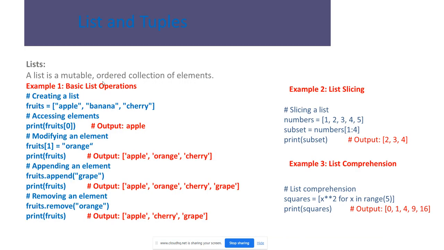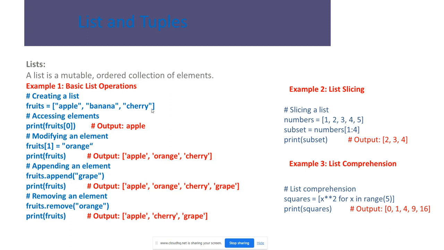A list is a mutable ordered collection of elements. We can create a list using square brackets: fruits equals apple, banana, cherry. We can access position zero, which is apple. Modifying is also possible: fruits of 1 equals orange. Earlier we had banana, and we can modify it with orange, which will come here.